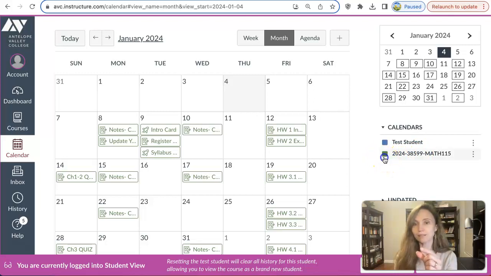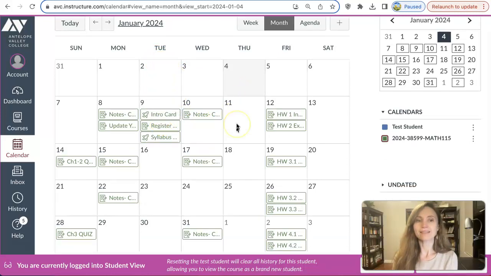You can click to show the assignments and unclick to hide the assignments for that particular course. So here you can see the assignments for this course. As we just saw before, chapter quizzes are due on Sundays, notes are due Mondays and Wednesdays. There are some assignments that will be due by Tuesday, and the discussions are usually due Tuesdays and Saturdays.